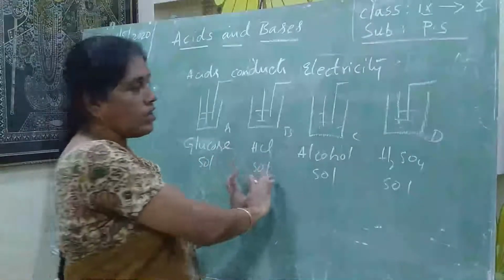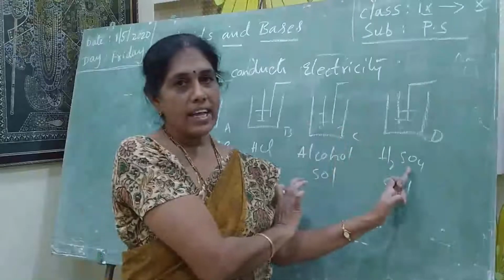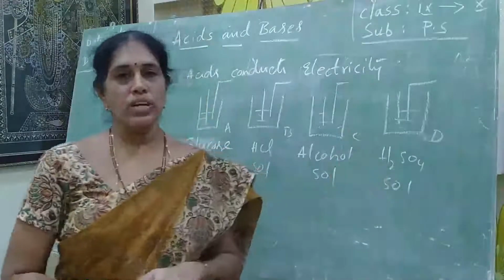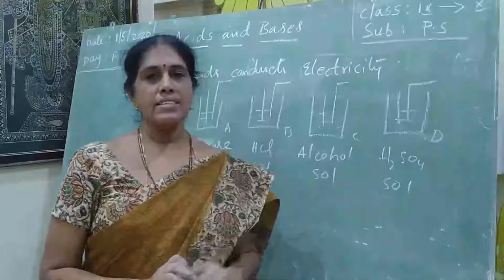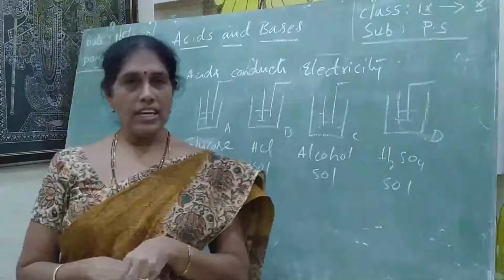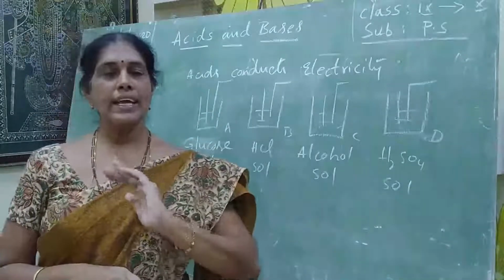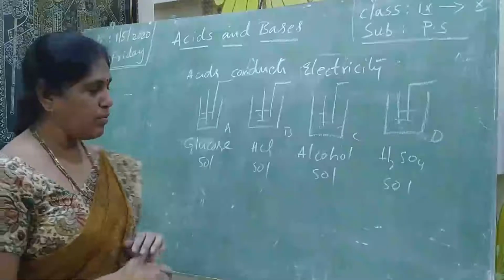But in the acidic solutions, hydrochloric acid and sulfuric acid, we observe that the bulb is glowing. Why? Because when the acid is dissolved in water, or in the presence of water, it liberates H plus ions.